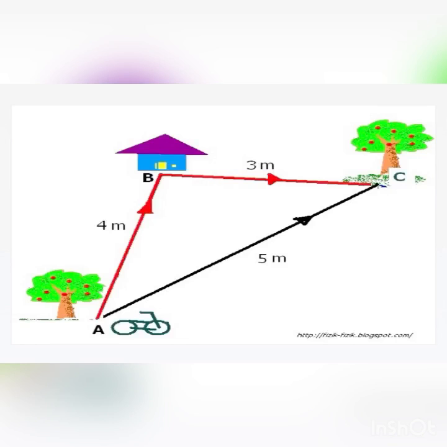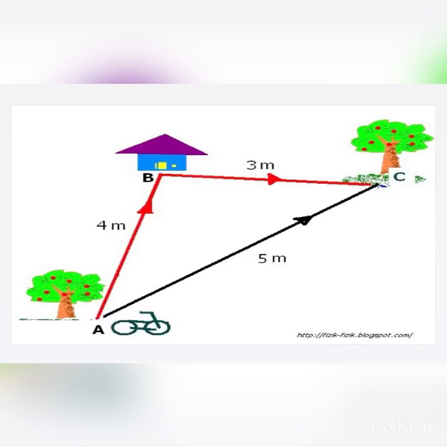So my home is the reference point from where I am explaining the position of that cycle. Home, point B, is the origin or the reference point from where I am locating the position of the cycle which is present near the apple tree. So students, hopefully you understood position from this example.